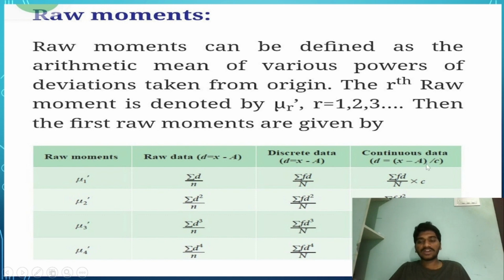The first raw moment for the continuous data will be summation of fd by N into C, where C represents the height of the class. The second raw moment for the continuous data will be summation of fd square by N into C square. The third raw moment for the continuous data will be summation of fd cube by N into C cube, and so on.